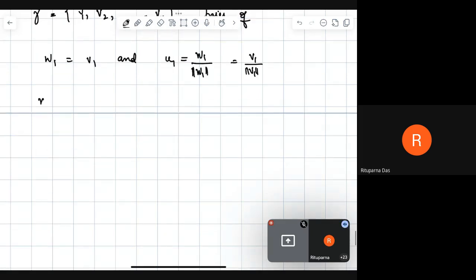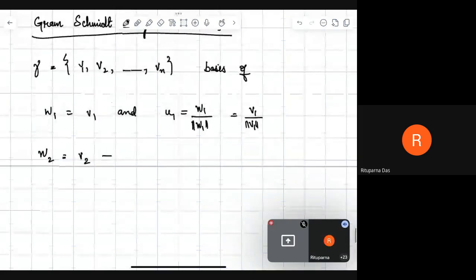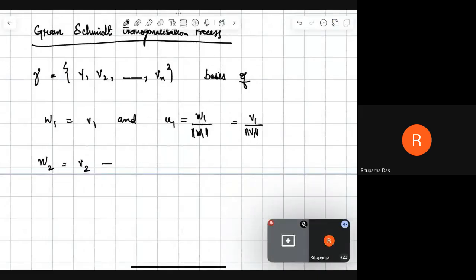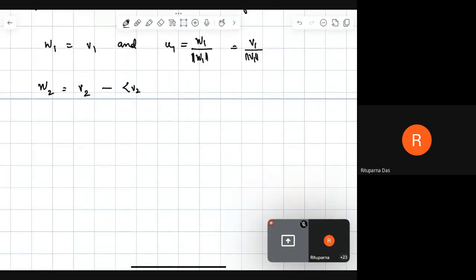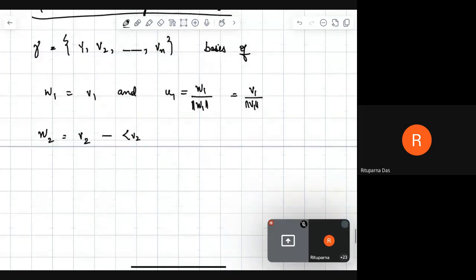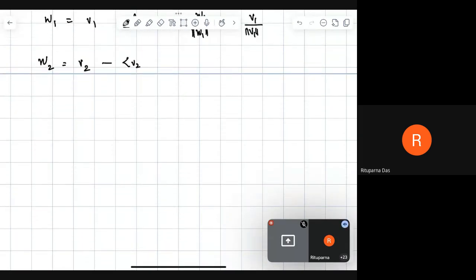To find the next element, W2, we subtract from V2 the inner product of V2 and U1 multiplied by U1.